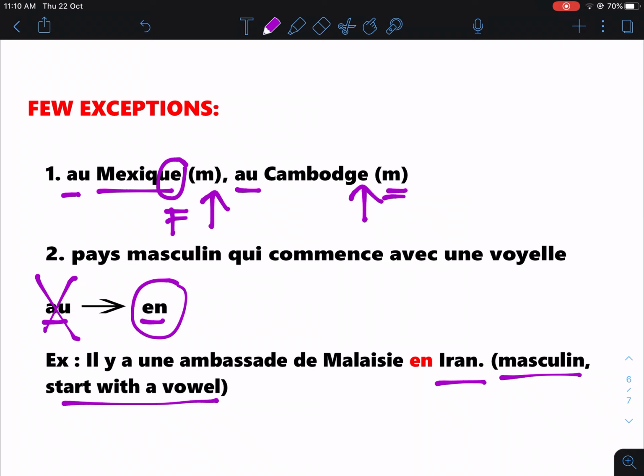Anyway, please remember, for a city or a town, you use à as a preposition. For a country which is in feminine form, you use en. For a country which is in masculine singular, you use au. And for a country which is in plural form, you use aux.